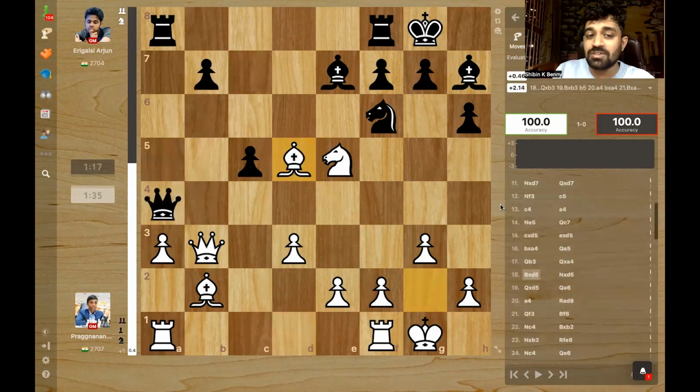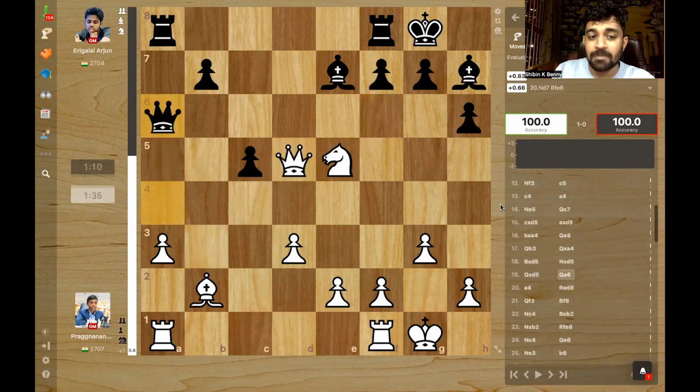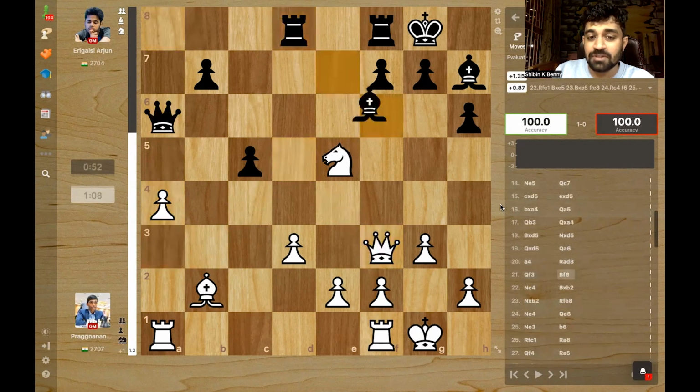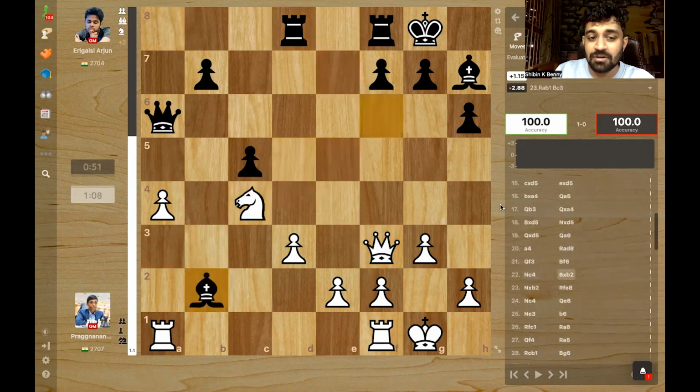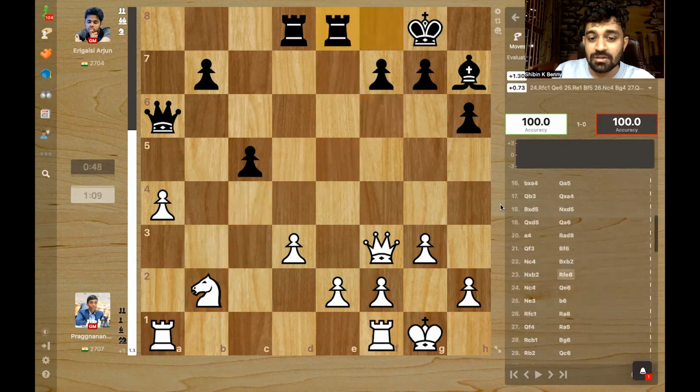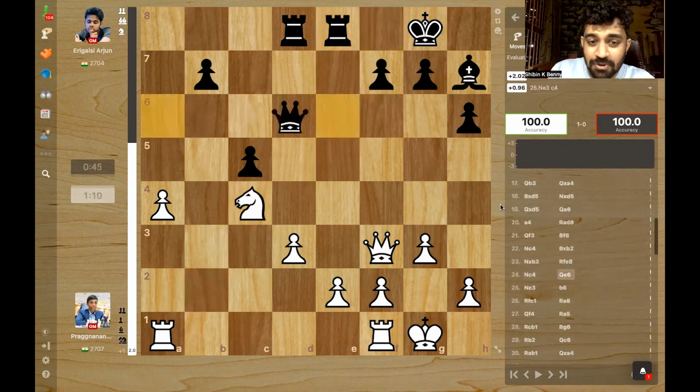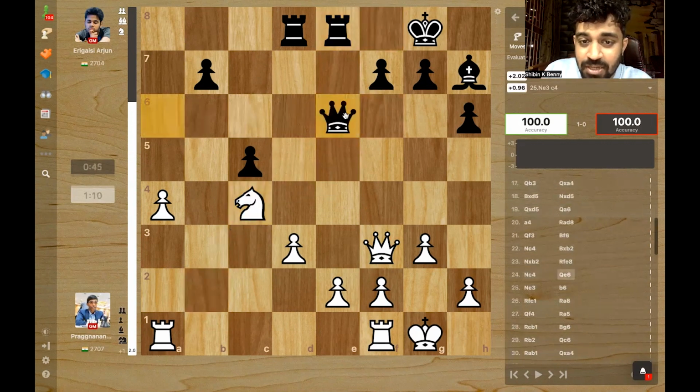Now the play is so easy for him. Takes, queen goes back, a4, rook d8, queen comes to f3, bishop f6, and knight c4, takes, rook attacking the e pawn, knight c4, queen e6. Now there's a threat on e2. So you can take on d7, but then you lose this nice pawn, which is holding everything together.